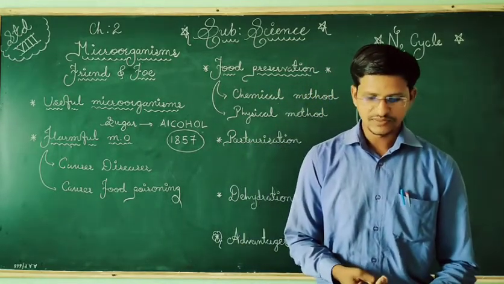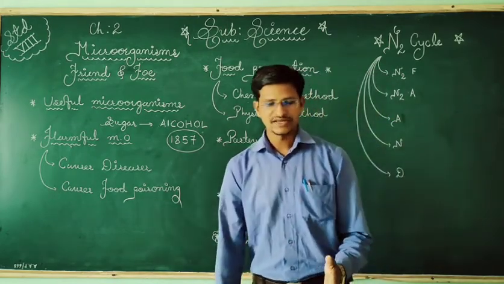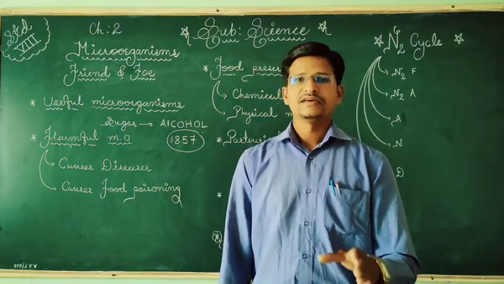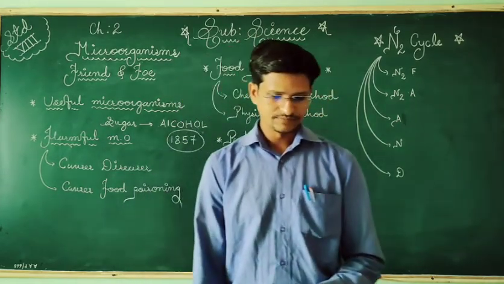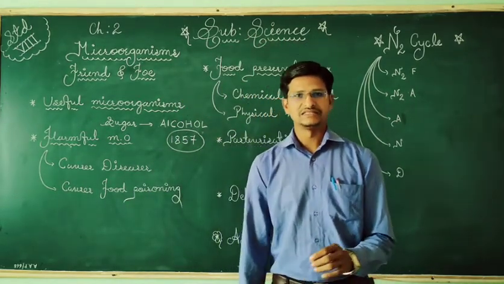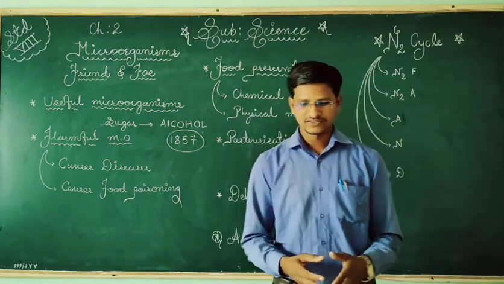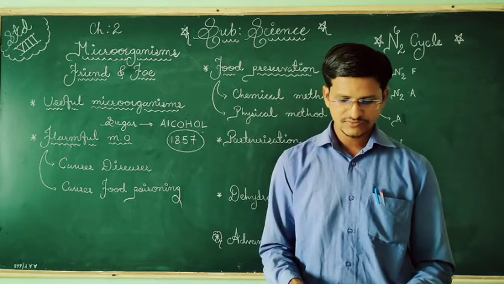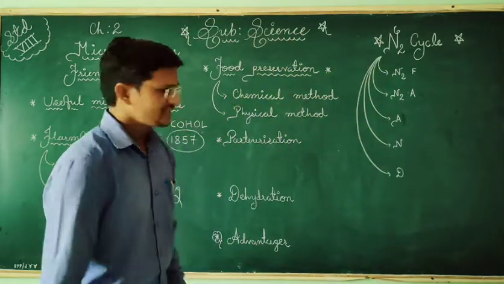Here we can take different examples of antibiotics. In that, I am talking about page number 29: streptomycin, tetracycline, aureomycin, and chloromycetin. These are some of the commonly known antibiotics which are made from fungi and bacteria.